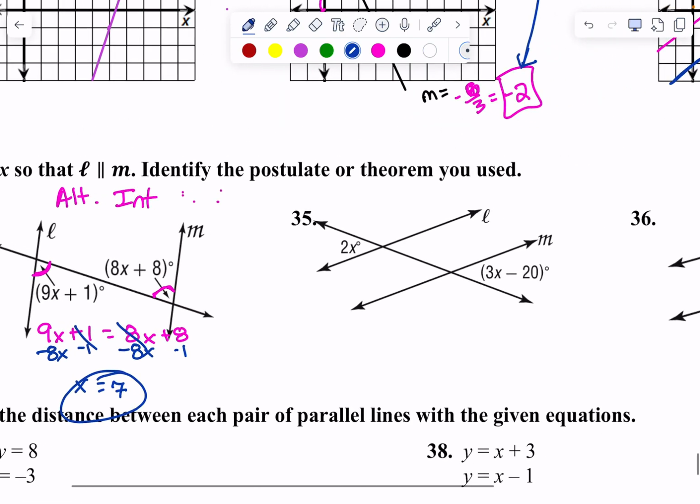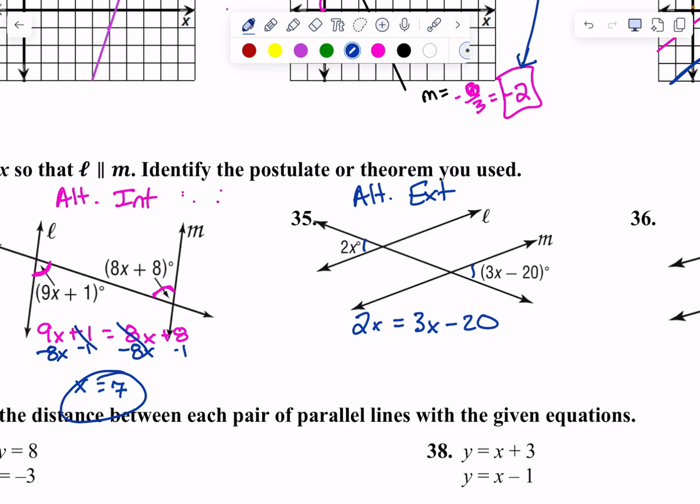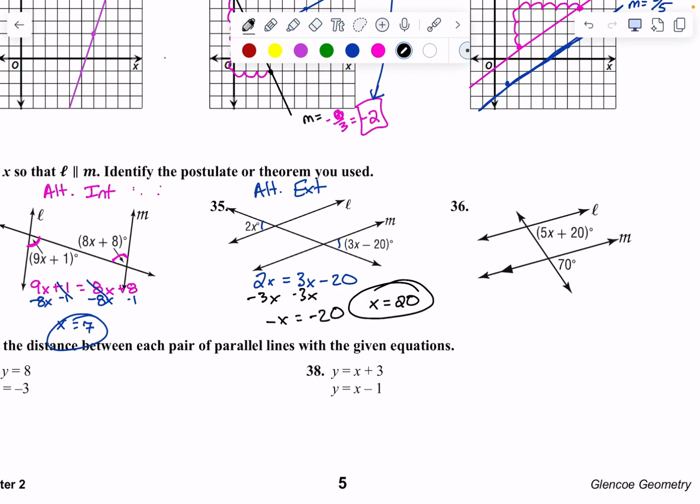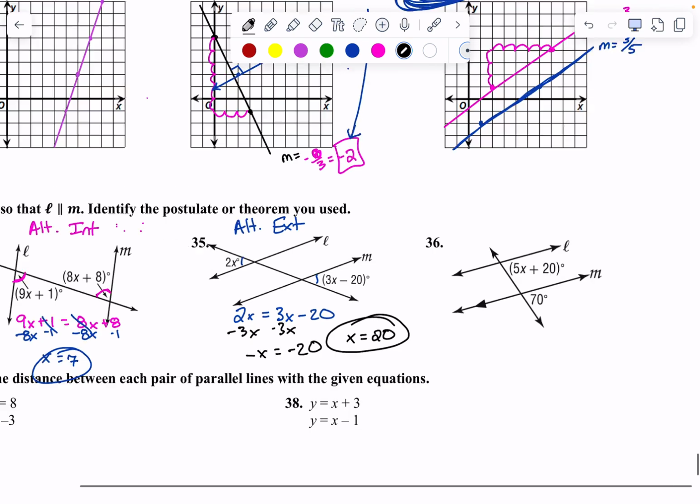Okay? Alternate exterior. They are alternate exterior. I heard a ton of people say it. Yep. Alternate exterior. And that means they are the same. 2x equals 3x minus 20. And I'm going to subtract my 3x and we're going to have negatives, which is fine. Negative x equals negative 20. But if I divide by a negative, then x equals 20. Alternate exterior. Okay? 36. I'm flying kind of fast.